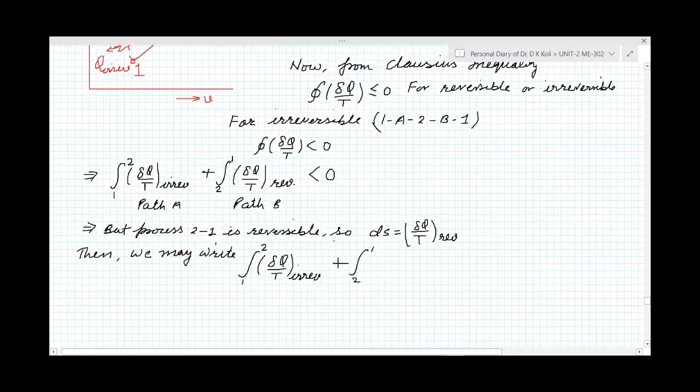Now in place of this del q by t reversible, we will write here ds only. This is the change of entropy, and the sum is less than 0. This is for part A, and this is for part B.